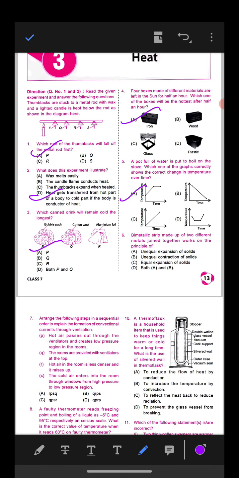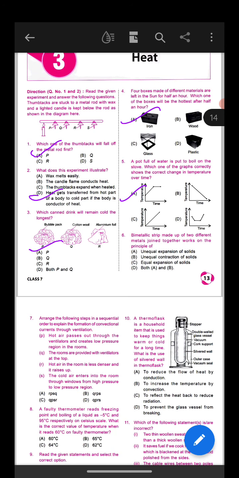Because once the water starts boiling, the temperature does not change and remains at 100 degrees centigrade during the time the water boils. I hope all of you know that the boiling temperature of water is 100 degrees centigrade and the freezing temperature is 0 degrees centigrade.